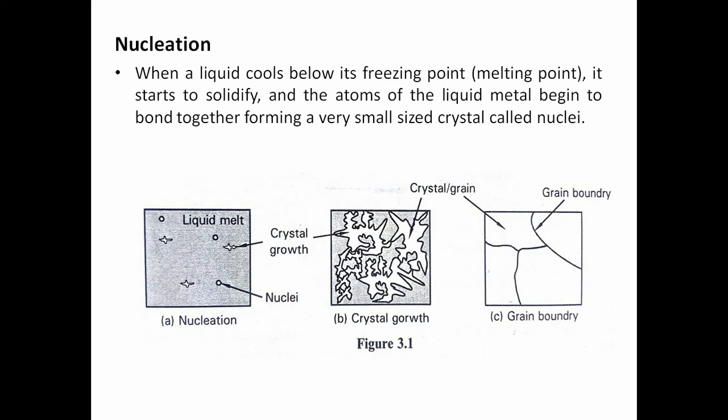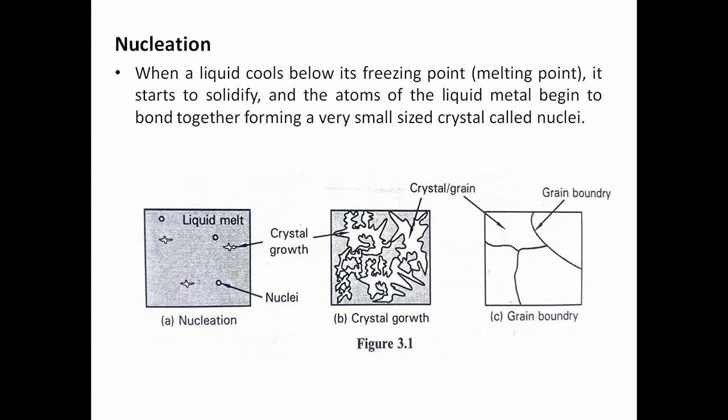As soon as the molten metal is poured into a sand mold, the process of solidification starts. Nuclei formation is the second stage of the solidification process.